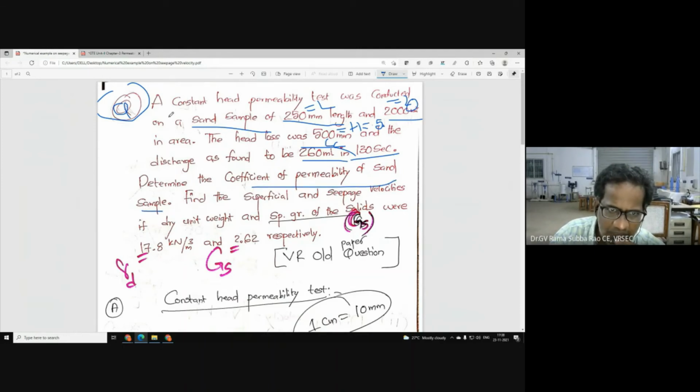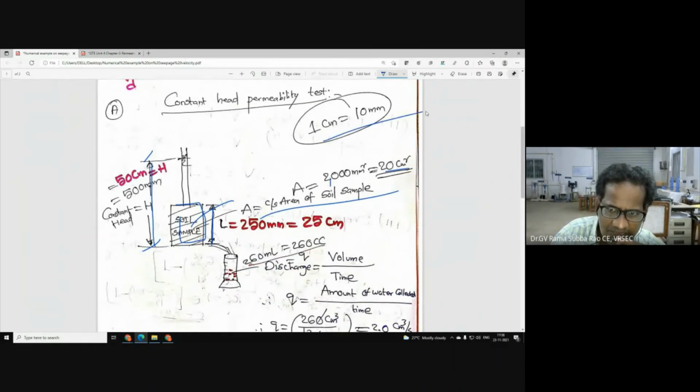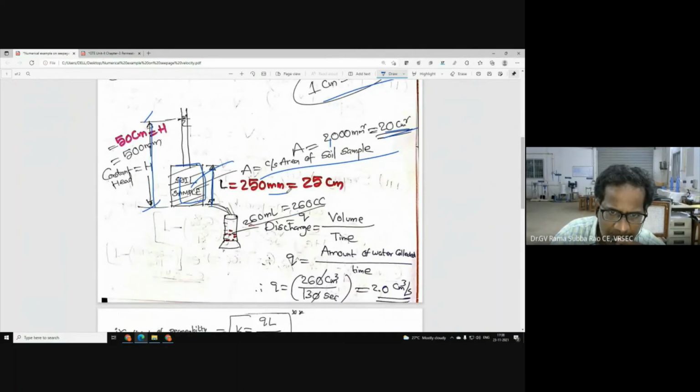Many times, whenever you get a constant head permeability test, we know this is the typical setup. One can see this is the constant head. This is the length of the soil sample. And we have the cross-sectional area, given as 2000 millimeter square. 1 centimeter is 10 millimeter, that's why it is now 20 centimeter square. Now the length of the sample is given in millimeter, but we are not happy, so we convert it into centimeter.